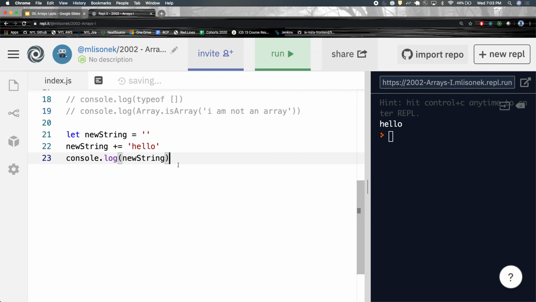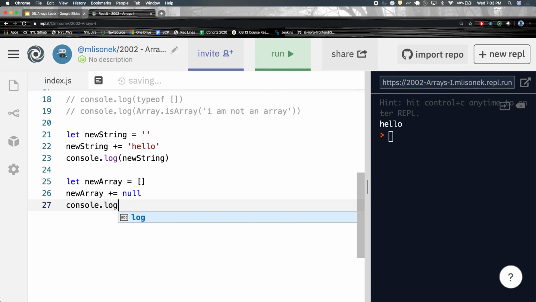So, can I do this with arrays? Let's set new array equal to this. And then I say new array plus equals null. And then I'll console.log new array. What will I get? Null. What does that mean? What if I plus equaled a 99? What if I plus equal a string world?